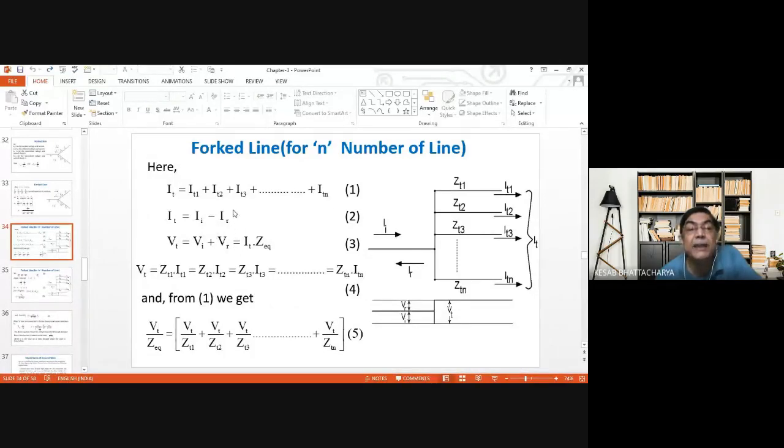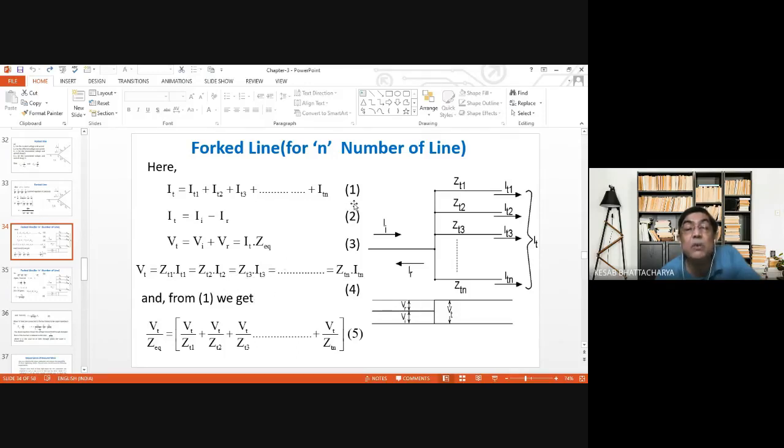IT will be equal to the sum total of all these currents, that will be the total transmitted current, and IT is equal to II minus IR as before. And VT is equal to ZT1 into IT1, that is equal to ZT2 into IT2, ZT3 into IT3, etc.